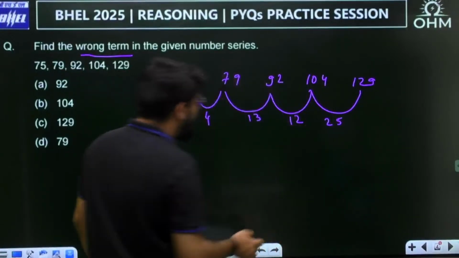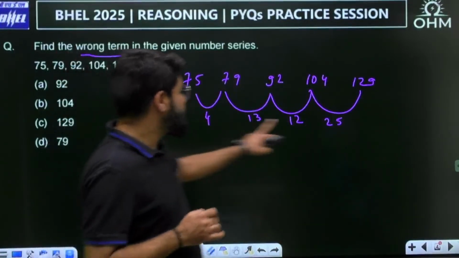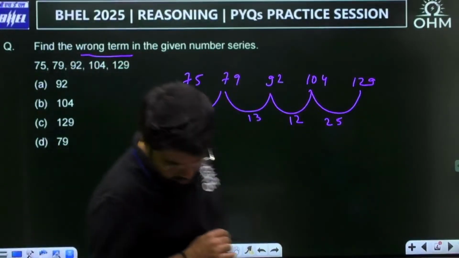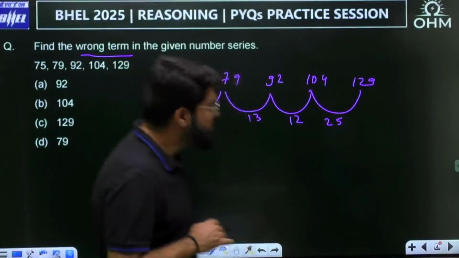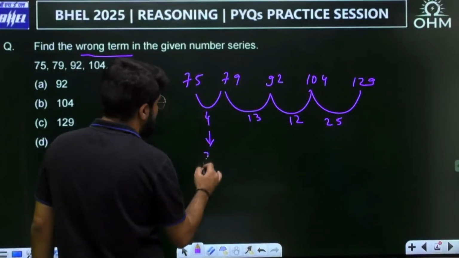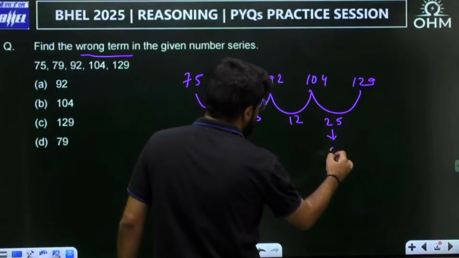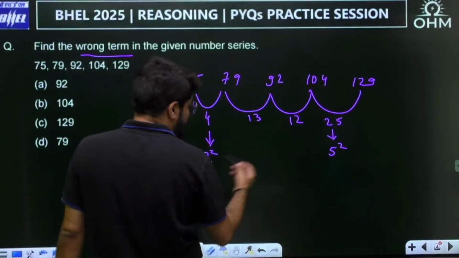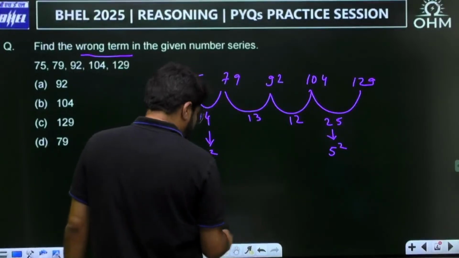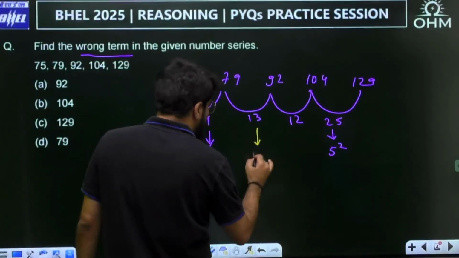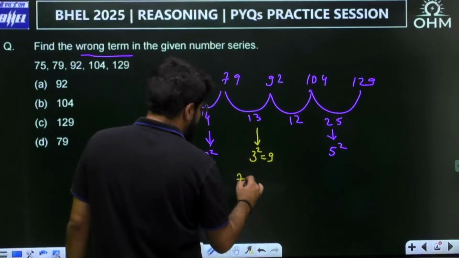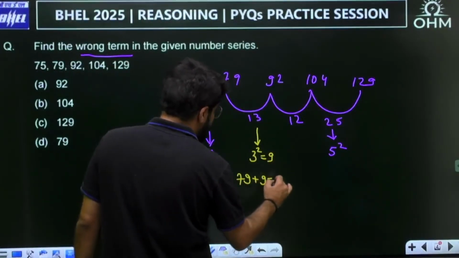Now what is something common that I can pick up is 4 and 25. They are square terms. 4 is 2 square and 25 is 5 square. So if I build up the concept on squares, 2 and 5, so 3 or 4 it may be. Had it been 3 square, which is 9, then 79 plus 9, the next term should be 88.